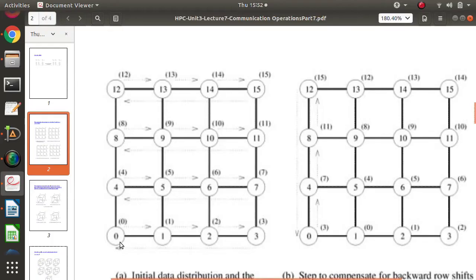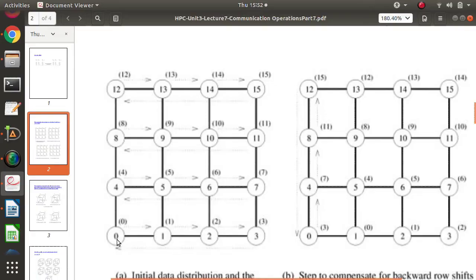Five shift means 0 has to send to 5, but how will it send? It could go like this: 1, 2, 3, 4 and 5. So this much distance it has to cross.